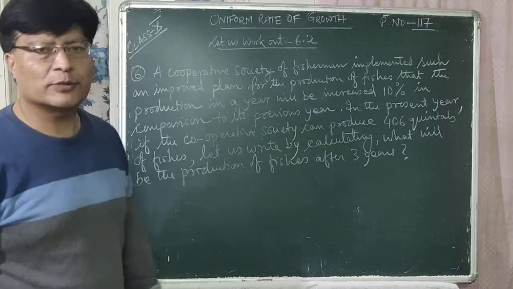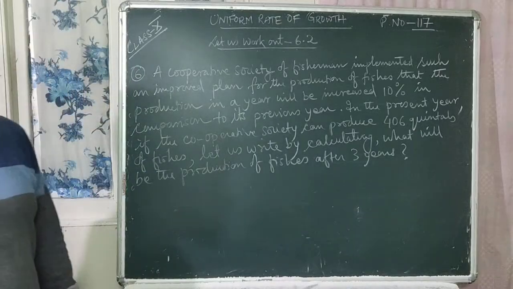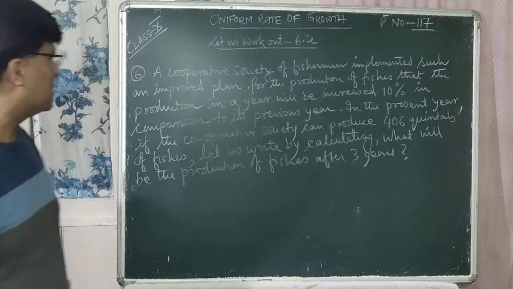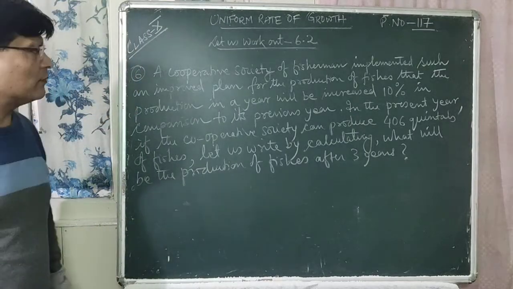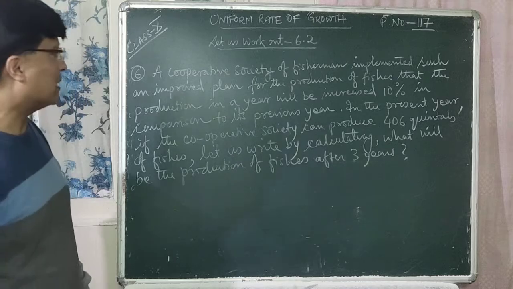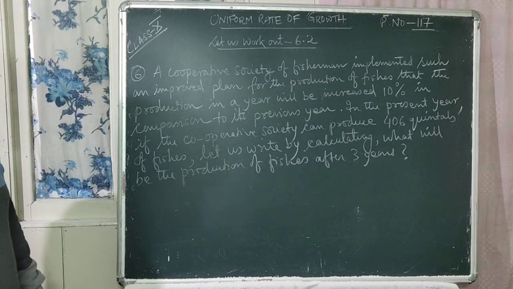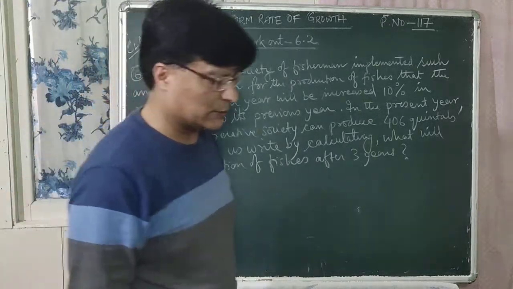So now we'll do question number 6. The question number 6 is: a cooperative society of fishermen implemented such an improved plan for the production of fishes that the production in a year will be increased 10% in comparison to its previous years.